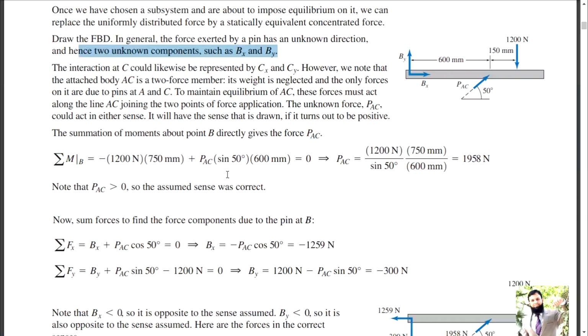Alright, okay. The interaction at C could likewise be represented by Cx and Cy. Yeah, it can be represented by that, but it can also be represented by their resultant. This is the resultant of Cx and Cy. However, we note that the attached body AC is a two-force member.